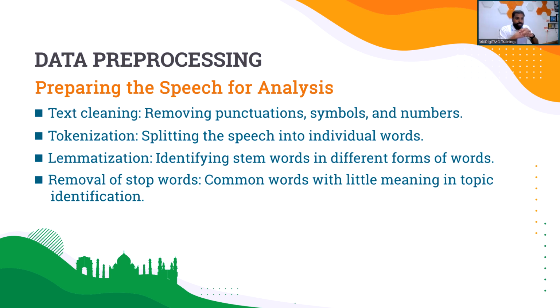Then another very important step is identifying different forms of English words. We use the concept of stemming to identify the stem words. We can also try lemmatization, which gives us a more appropriate form of words rather than simply applying stemming. We can also use a predefined set of words, called stop words, to clean out the regularly used joining or filler words. We can clean them off. So there are various other things that we can perform depending on the text data.